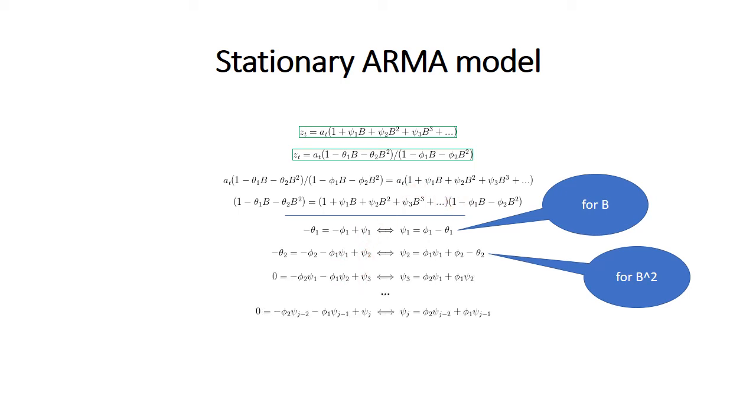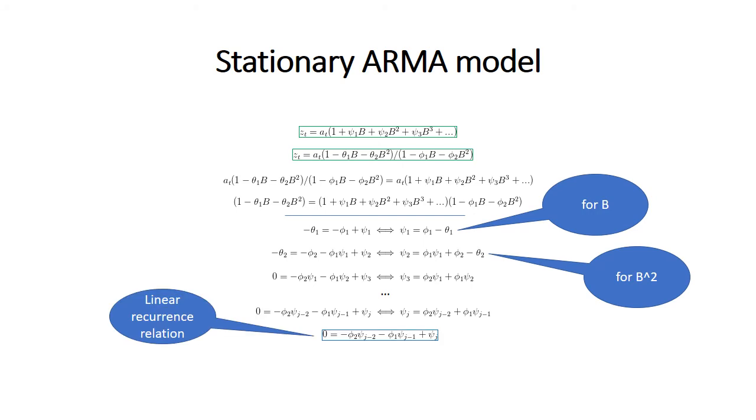And if we continue to just compare the terms in front of B, we have this pattern which goes on forever. So we see that this is a homogeneous linear recurrence relation. So this part is just the same thing as this part.